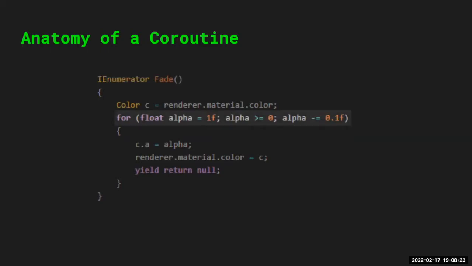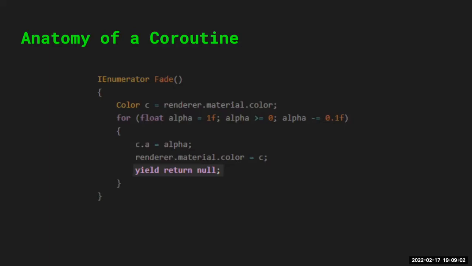So here, it's got a color that it's lerping the value of over time. This is a for loop. If you're familiar with for loops, basically it says, increment this value and for every incrementation, do this thing inside the for loop. So in this for loop, it's changing the alpha of the color. And then it's setting that new color value to the renderer's color. What's important here is this statement here. This is kind of unique to coroutines, this yield return null. So basically what it's saying